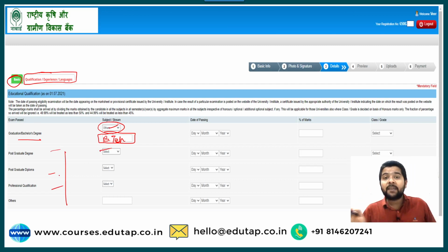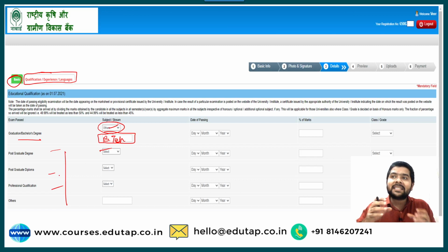Now the next confusing thing is the date of passing. So what is this date of passing? How can you fill it? Guys, date of passing is nothing but the date that is highlighted on your final year mark sheet. Mark sheet I am saying, not the degree, or the date on the provisional certificate that you get from the college. What is a provisional certificate?